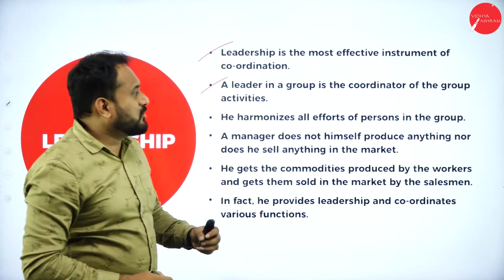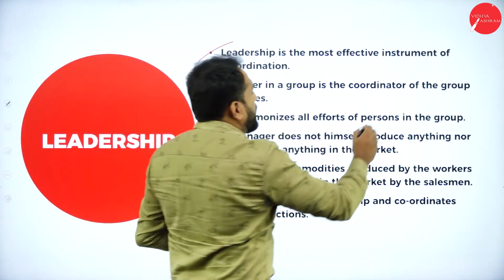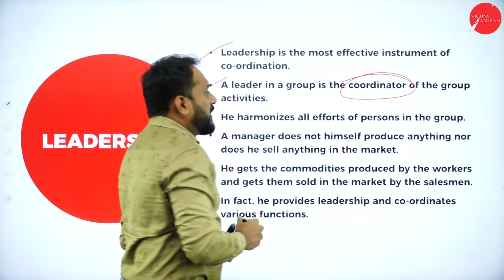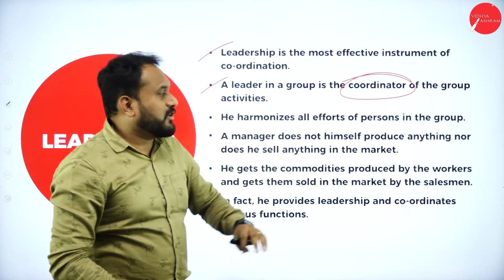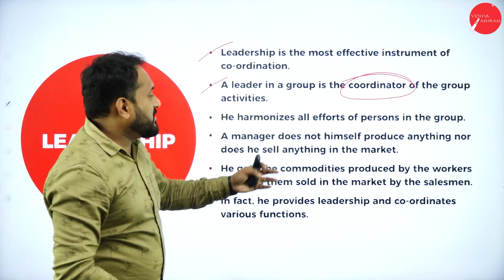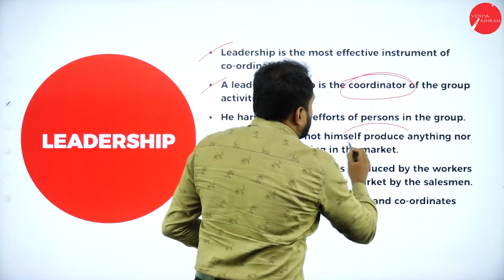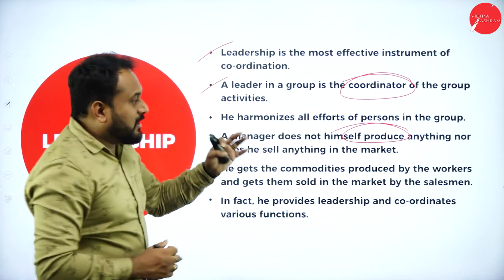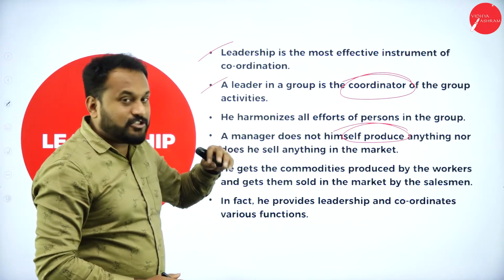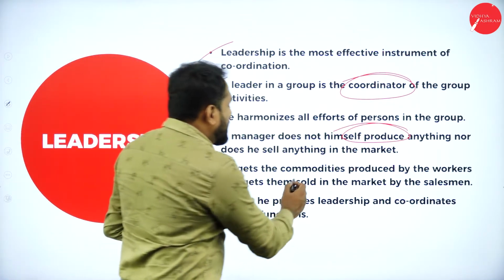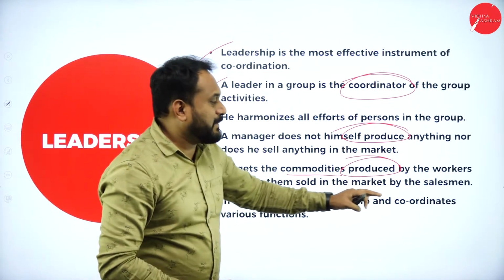A leader in a group is the coordinator of the group activities. Like a manager is a coordinator, a leader is a coordinator. He harmonizes all effort of persons in a group. A manager does not himself produce anything. The manager will not produce anything, nor does he sell anything in the market, but still coordination should be there. He gets the commodities produced by the workers and gets them sold in the market by the salesman.